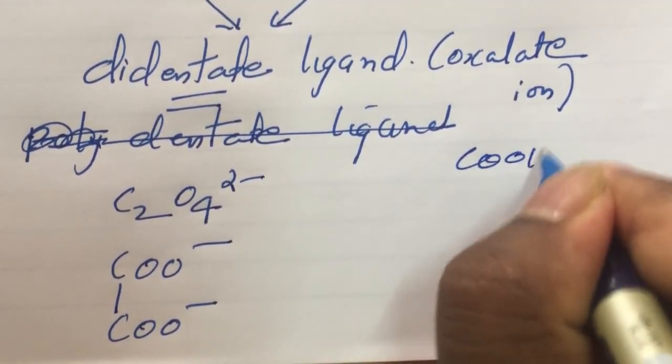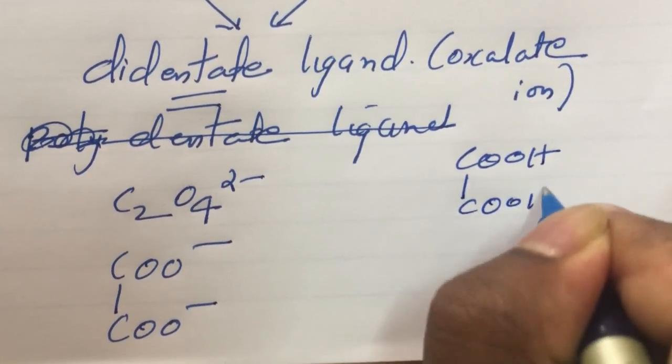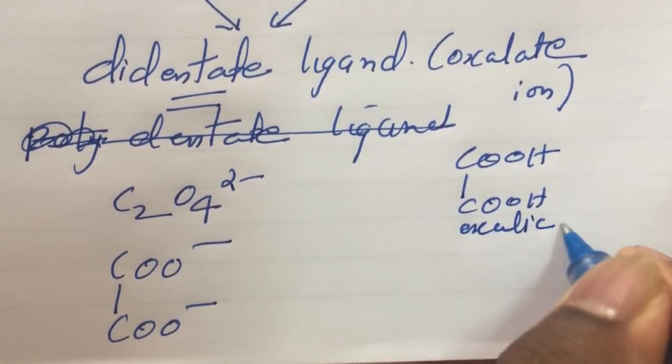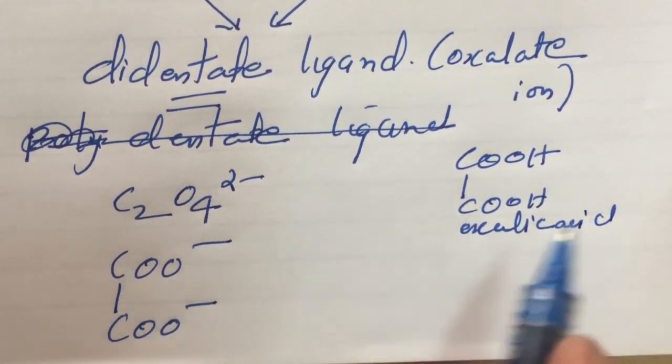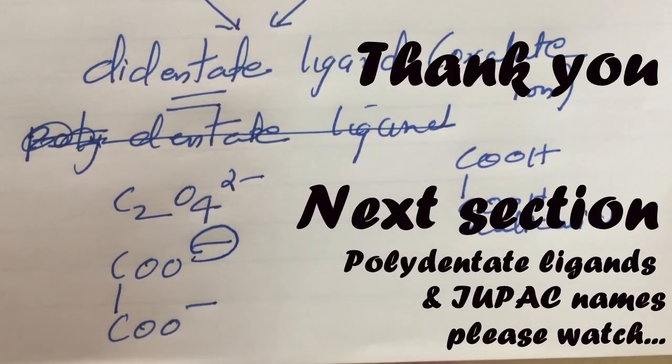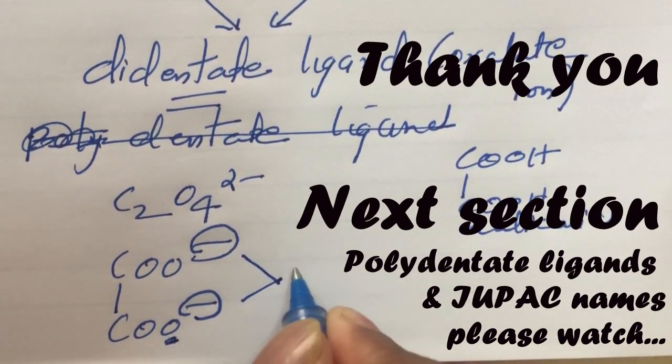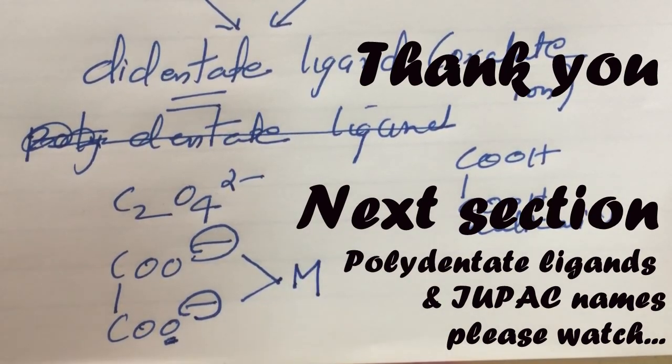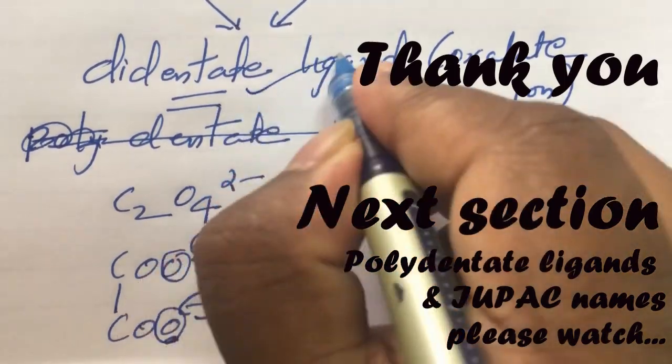What is oxalic acid? COOH, COOH is called oxalic acid. So this ligand is formed from oxalic acid. And listen, here one pair of electrons is on one oxygen and the second pair of electrons is present on the second oxygen. So these 2 groups can donate electrons to the vacant orbital of the metal. So how many donor atoms here? 2 donor atoms. So it is also called a didentate ligand.